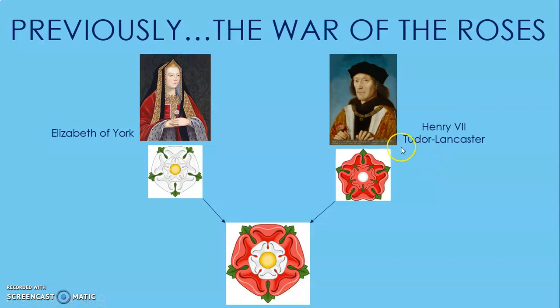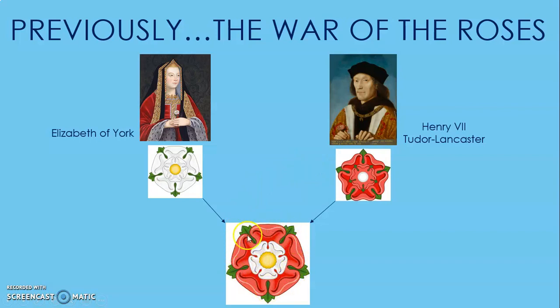Okay, because Tudor was the surname of Henry VII. Henry VII, the first Tudor king, was born from a mother who was a Lancaster and a father who belonged to the Tudor family. That is why we know that the surname of the father goes on to the next generation, and that is why we have the Tudor dynasty.